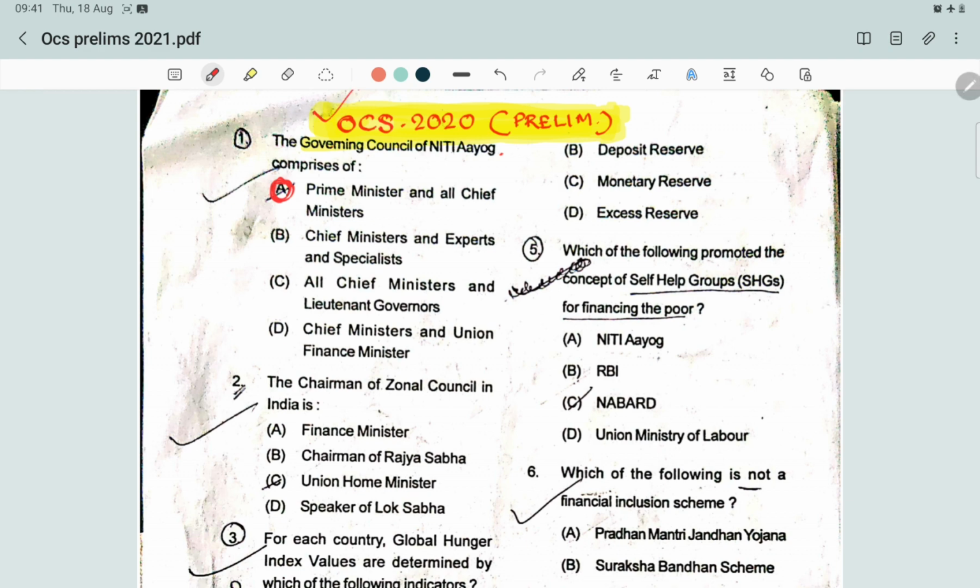The first question, that is the governing council of the Niti Aayog. So what is Niti Aayog? Niti Aayog is a policy think tank of the government of India, and the governing council comprises the Honorable Prime Minister of India and the chief ministers of all states and union territories with legislatures, and lieutenant governors of other union territories. The answer is here, that is the Prime Minister and all chief ministers. And Niti Aayog replaces the Planning Commission. Before 2015, it was the Planning Commission who formulated policies for the government of India.